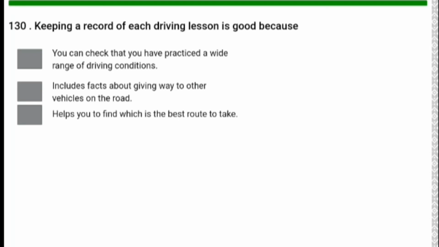Keeping a record of each driving lesson is good because you can check that you have practiced a wide range of driving conditions, including giving way to other vehicles on the road. Number 1 is the correct answer.